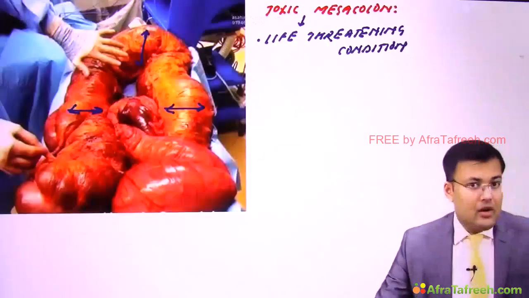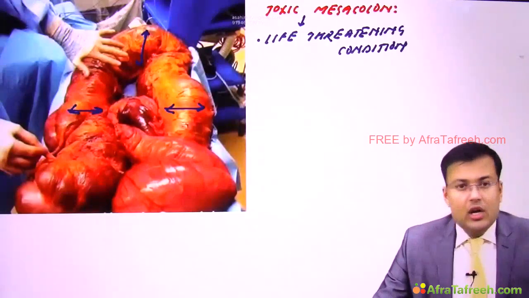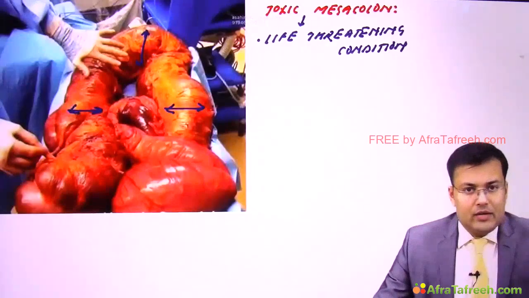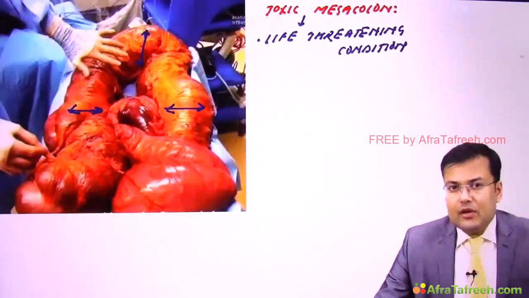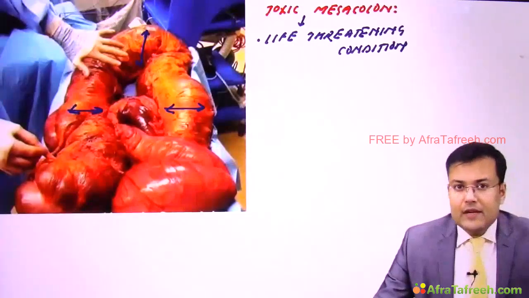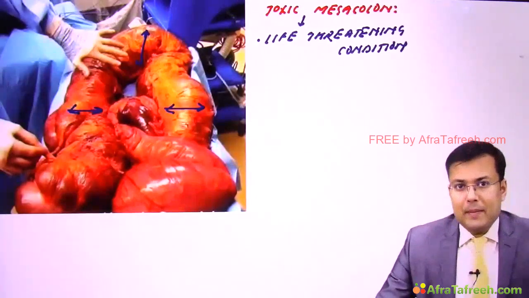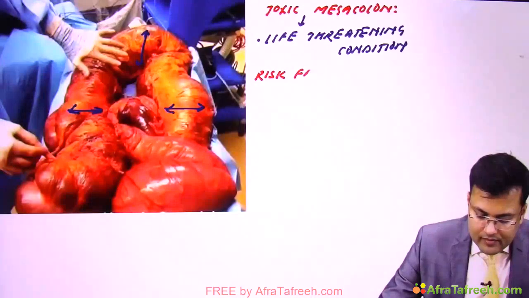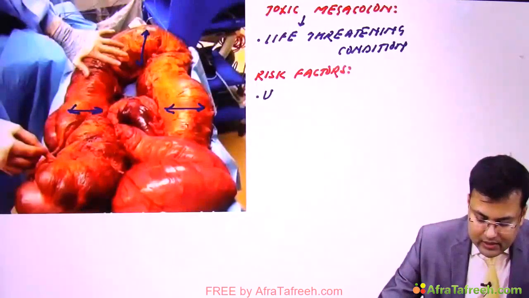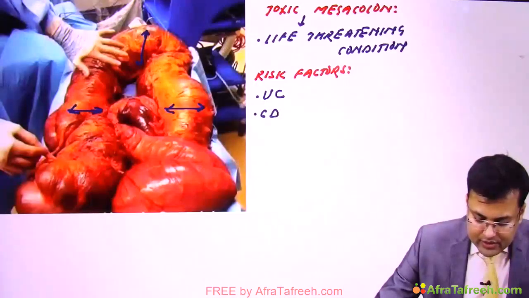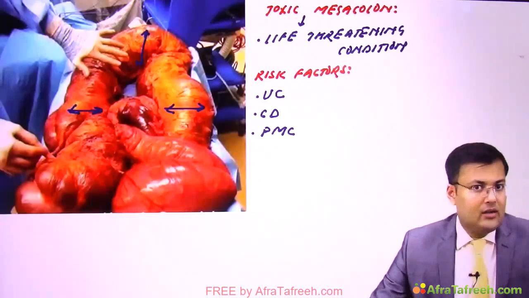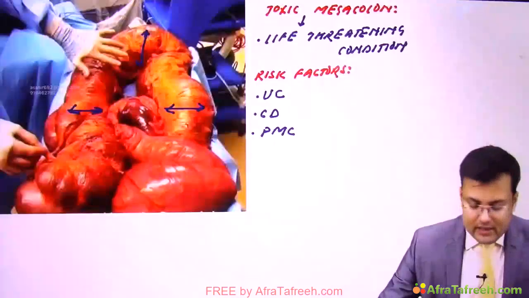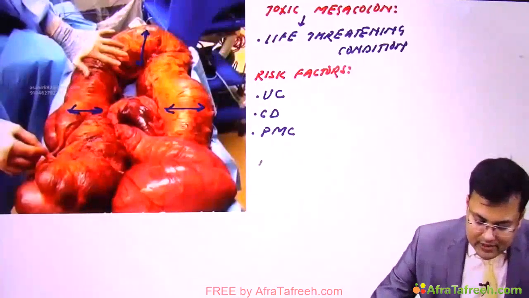Question: what are the risk factors for toxic megacolon? The most common risk factor is ulcerative colitis. It is also seen in patients of Crohn's disease, and in patients of infectious colitis like pseudomembranous colitis. Okay, what is the sequence of events? In this case, there is massive distension.